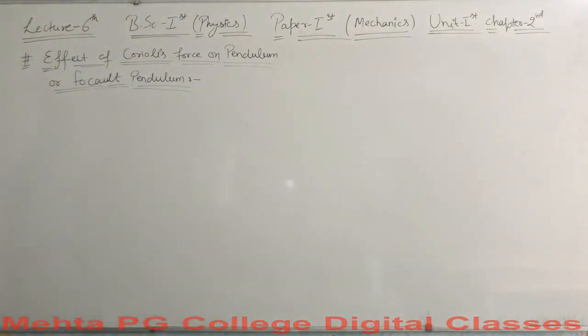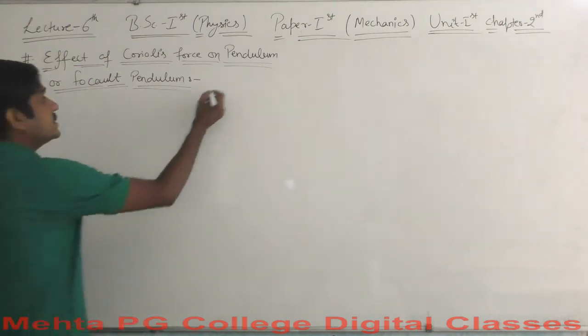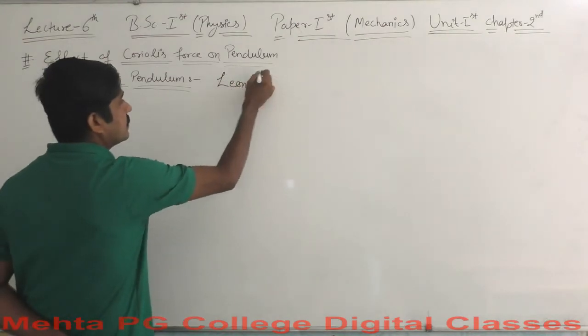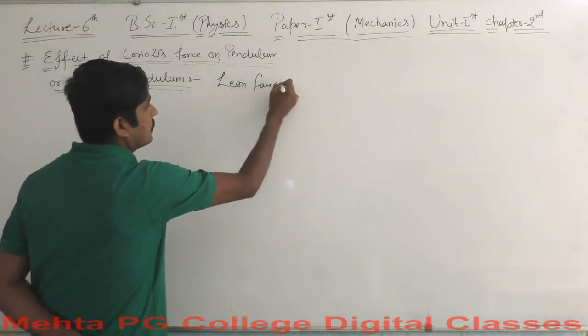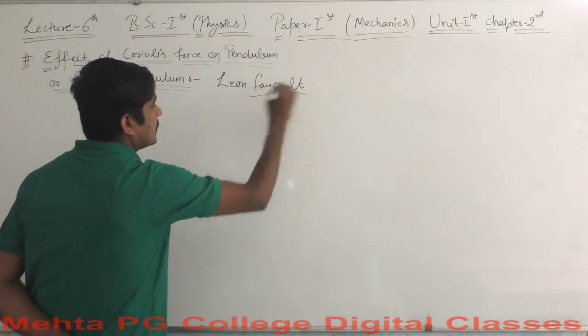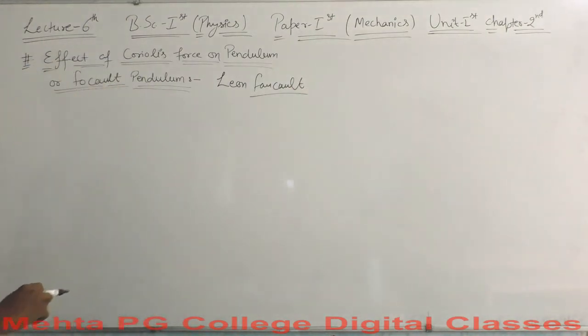We are just going to talk about the Foucault pendulum here. This Foucault pendulum is named after the French physicist Leon Foucault. There was a scientist named Leon Foucault, and after his name, this pendulum has been named the Foucault pendulum.